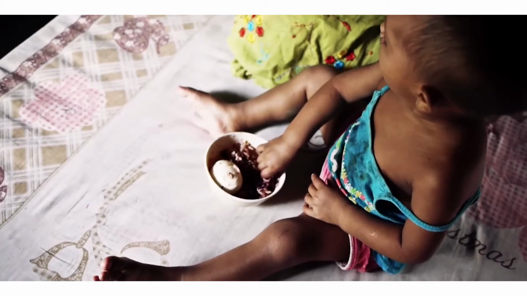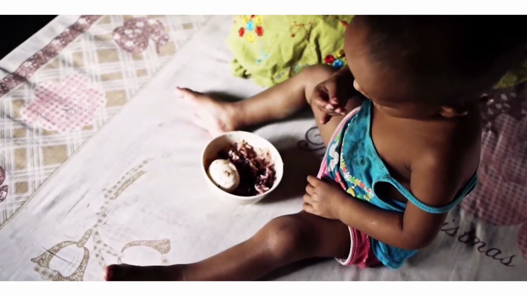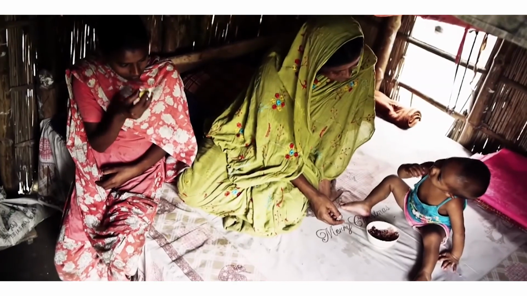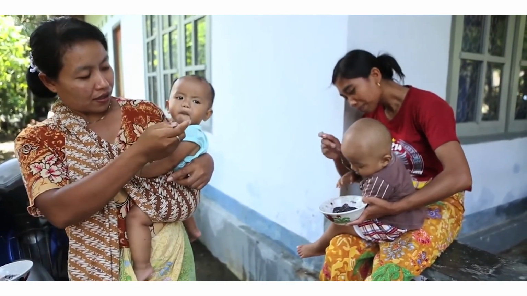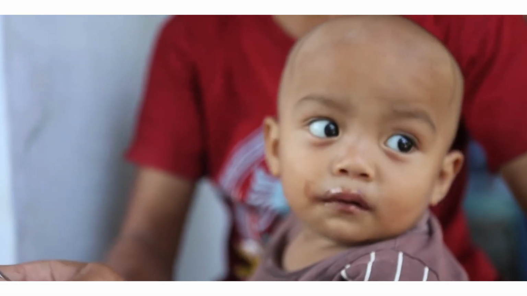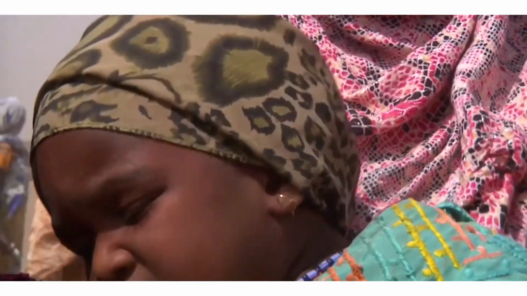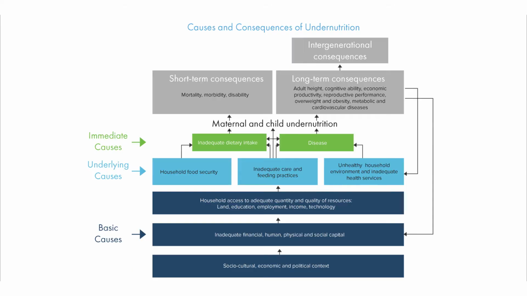And these are generational issues. So one thing to keep in mind is that really to address nutrition, you have to focus on what they call the 1,000 days. This is the 1,000 days of life, the window of opportunity from conception to 2 years of life. If you don't start addressing all of these causes that are in these boxes that you see, you really shut that window, and there's very little that you can do to address some of the consequences that you'll see later on in life.